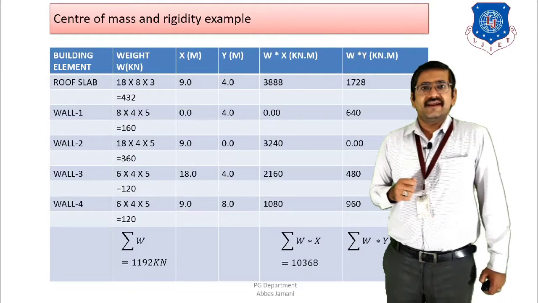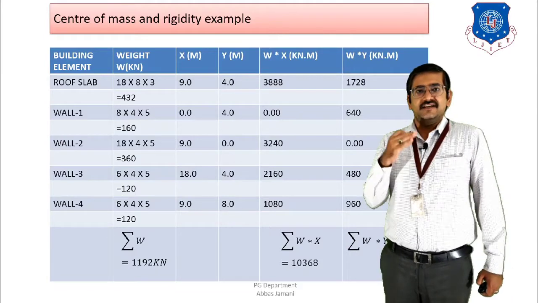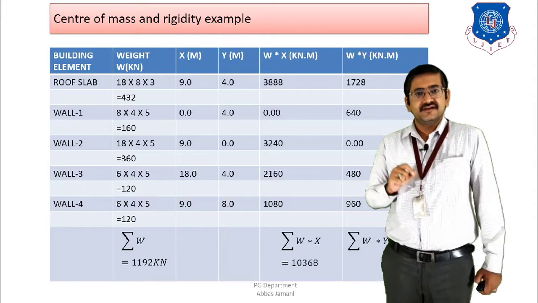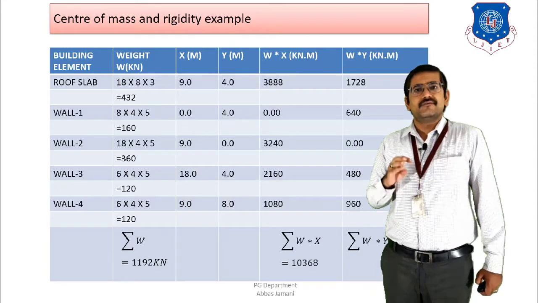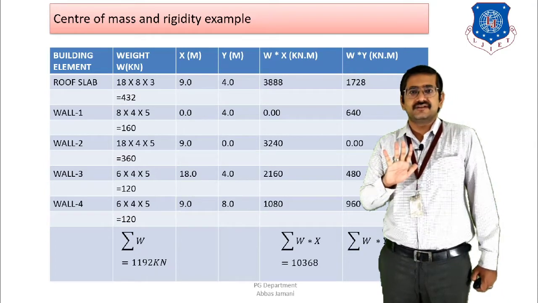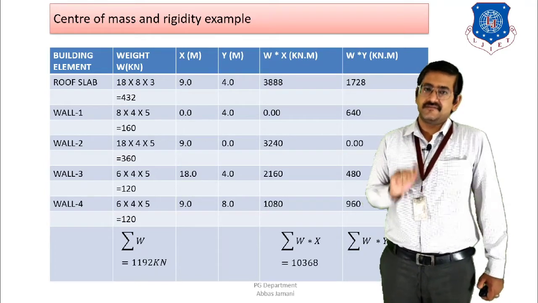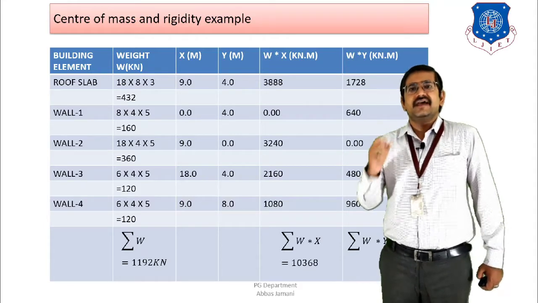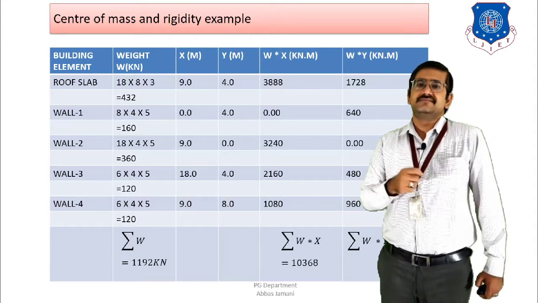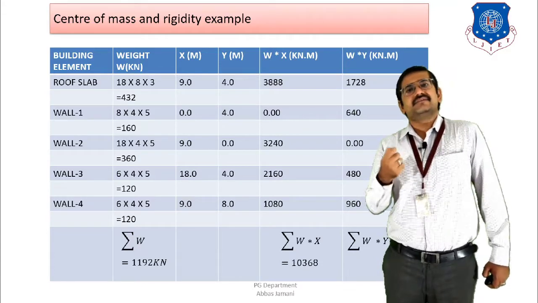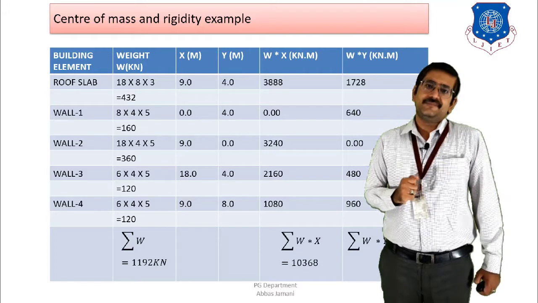Right? So when I talk about the center of mass, I have to consider 5 elements. First is the roof itself. Second are wall 1, wall 2, wall 3 and wall 4. Right? So similarly 5 elements' weight I have to consider for the calculation of center of mass. The weight of the parapet can be neglected because it lies above the floor and at the same time it has a very negligible value as compared to the remaining elements. That is why the weight of the parapet is not considered in this calculation.